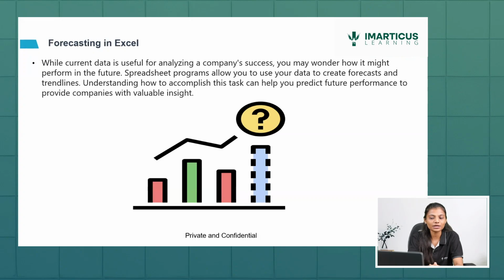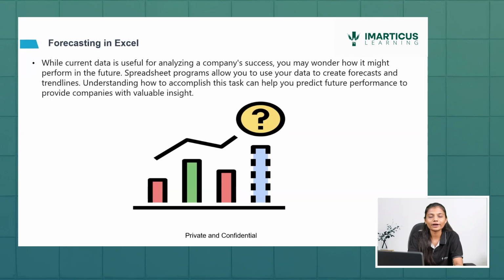If you can see in an image, in the first month the sales were low, in the next month a bit high, in the third month a bit low, and for the fourth month I'm trying to forecast. I'll forecast on the basis of the past 3 months, which is my historic data, and based on that I'm trying to predict something for the future.